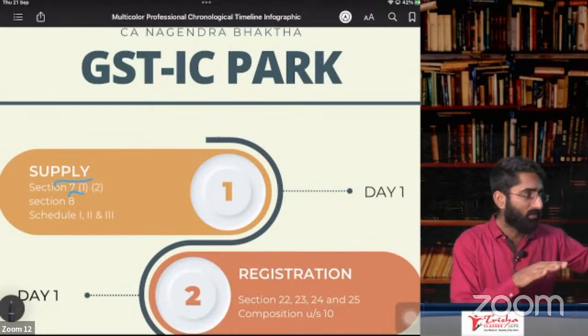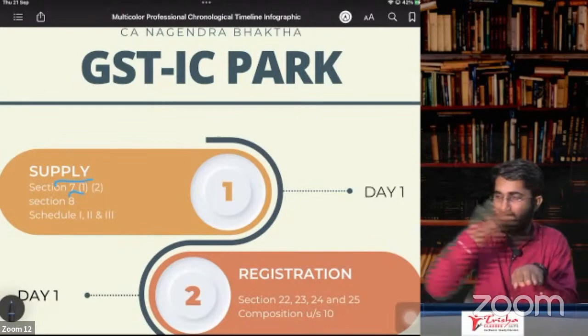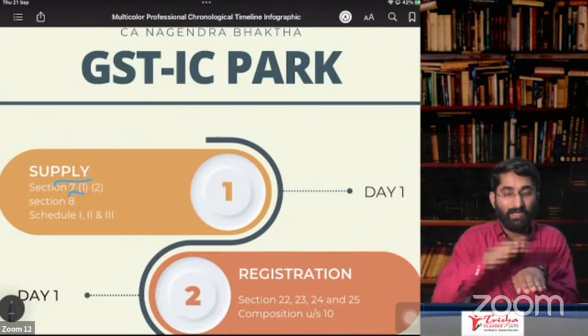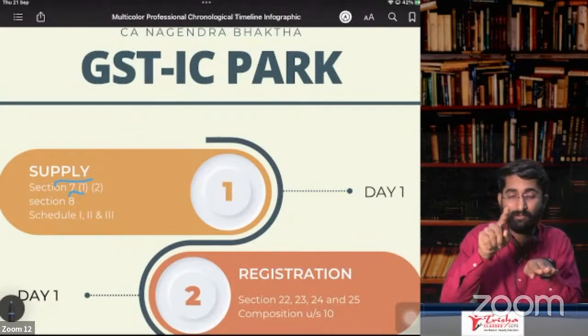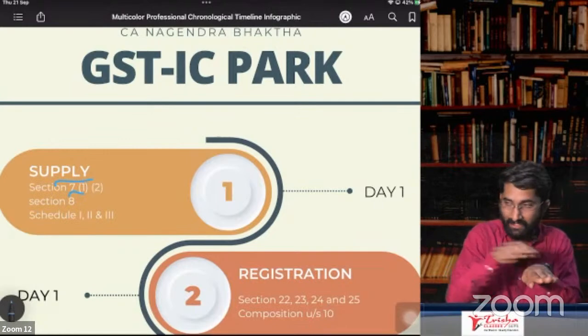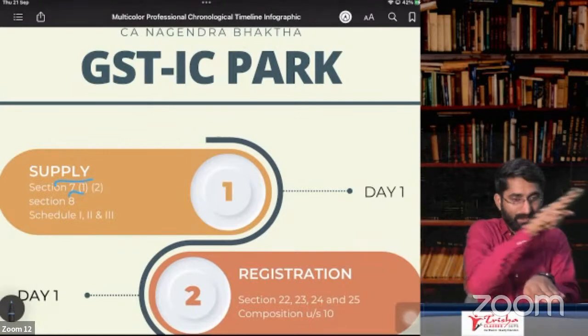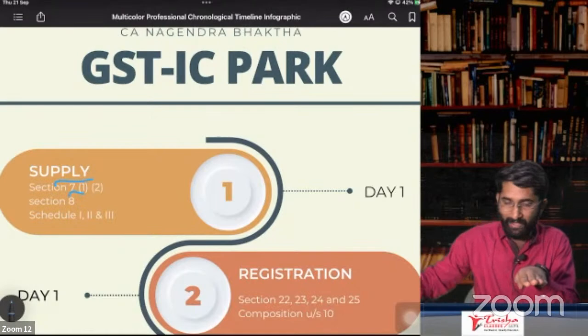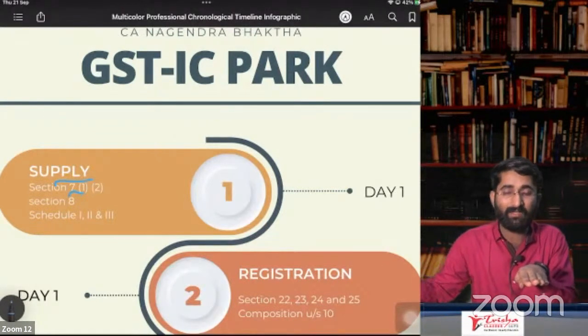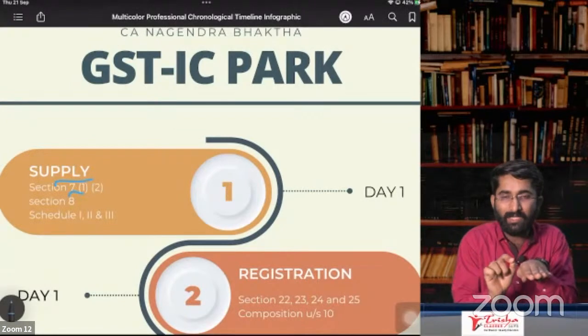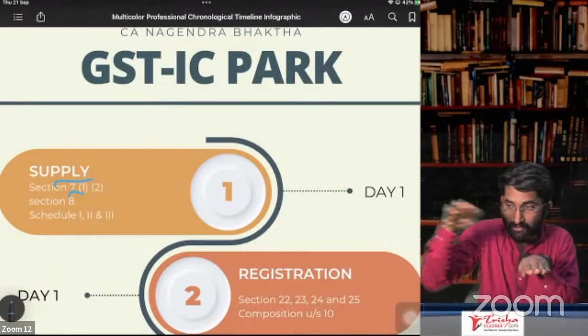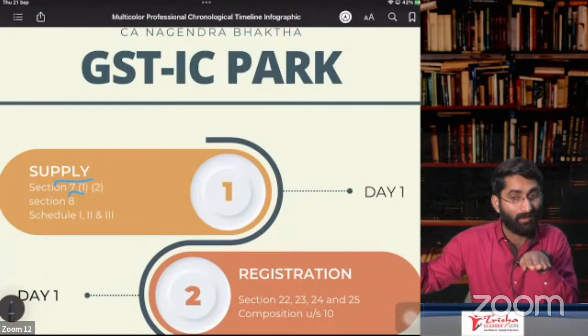We know that goods are transferred from principal to agent. Agent is transferring the goods to the buyer. Now, in case this agent, when supplying the goods to the buyer, which came from the principal, gives the invoice in his own name. Now the question is, sir, what is deemed supply? This from agent to the buyer is supply, not deemed supply.